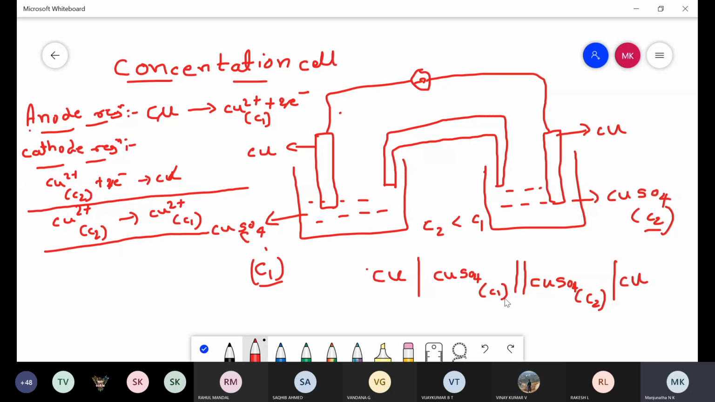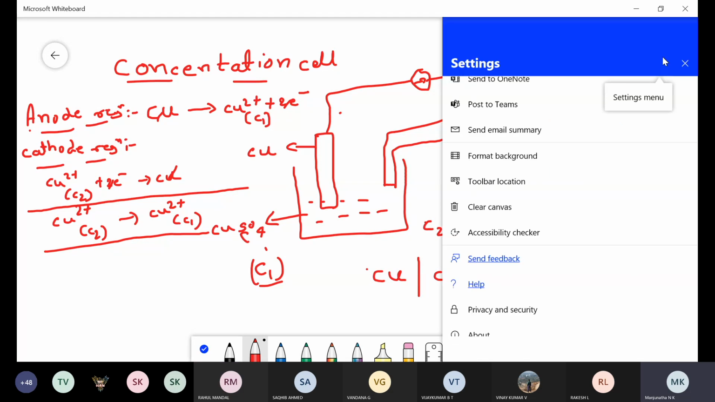So this is about the construction and working of the concentration cell, that is the electrolyte concentration cell. A concentration cell in which the electrode and electrolyte are made of the same metal but differ in the concentration of the electrolyte is called an electrolyte concentration cell. For that, one example is the copper concentration cell. Next, coming to the EMF of the concentration cell.